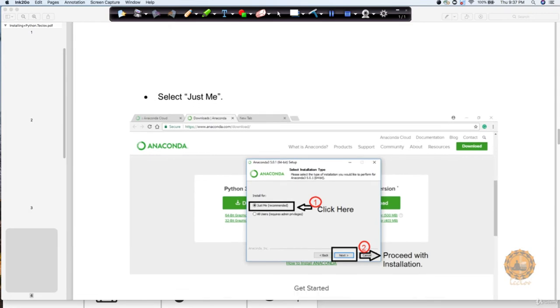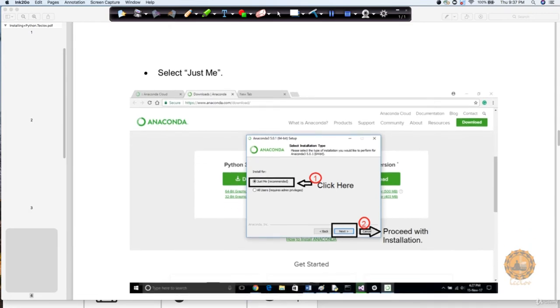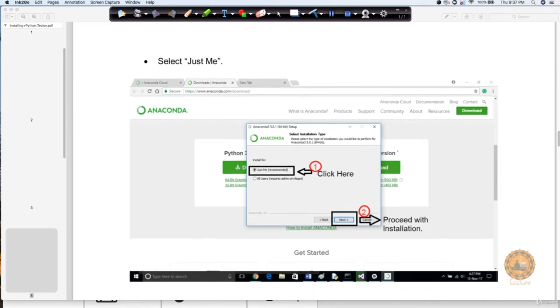Once you select that, this is an option which is just telling that you want to install the software only for the current user, or you want to install it for all the users. Up to you to decide this, but I would suggest you just say "Just me (recommended)". Okay, so that's the first option.